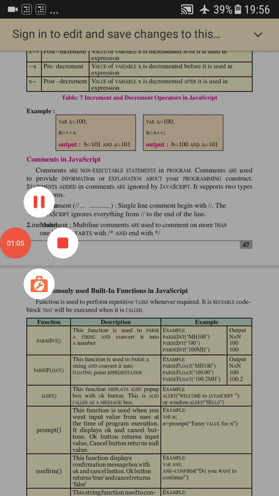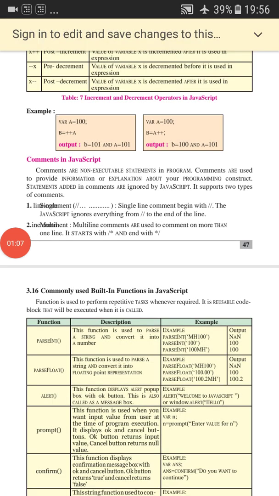The statements added in comments are ignored by JavaScript. As I have already told you, these are non-executable parts, so they are ignored by JavaScript. Now we have two types of comments: single line comment and multi-line comment.